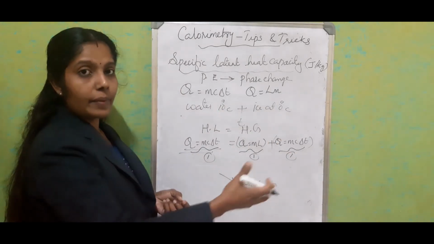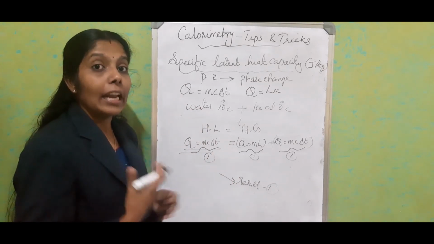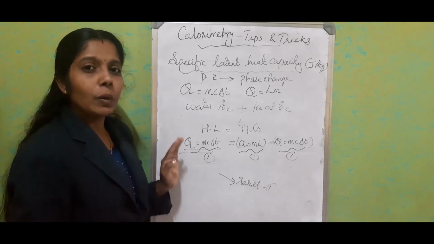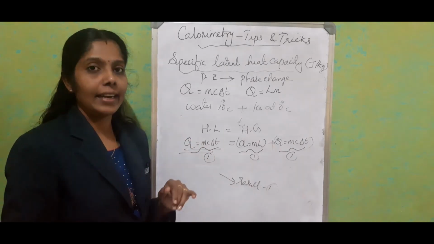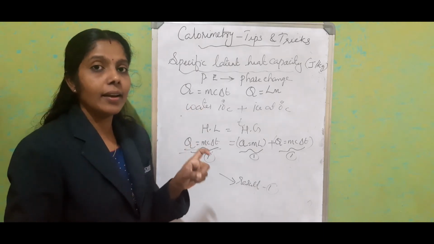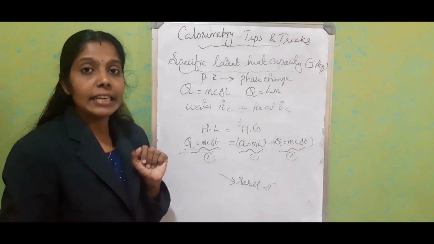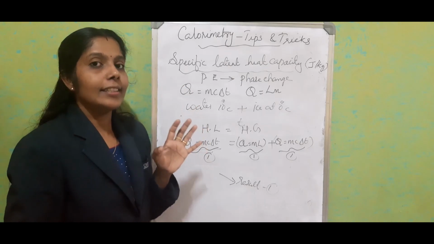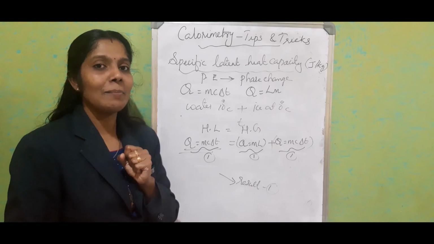This is how you can easily score marks in the calorimetry sum section or numerical section. Simply identify the factors, then write them with the proper unit. If the mass is given in grams, write the specific heat capacity also in terms of grams. These are the tips and tricks to score good marks in IGCSE board papers.